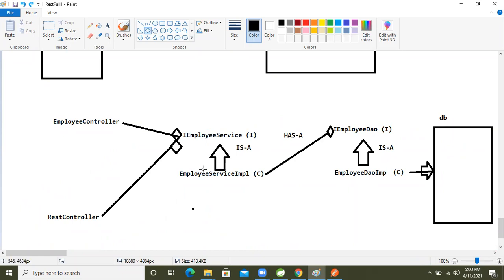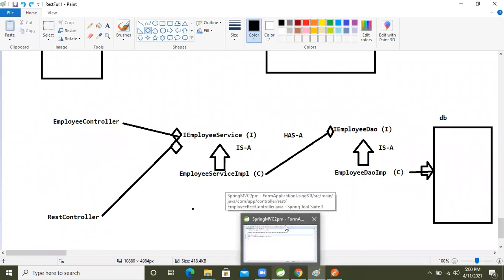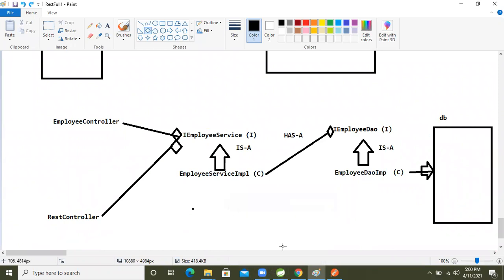Our DFD, data flow diagram, was there in the last session. If you are really curious about this one, I will make you people understand, but don't worry about that. After completing this session, watch that video one more time, the last video in MVC. Then you people will be able to set up the environment.